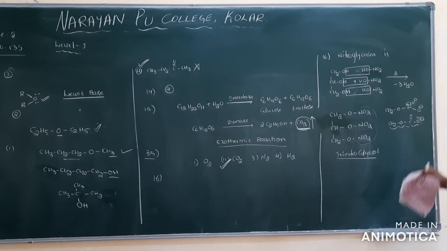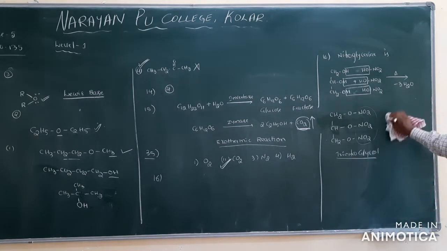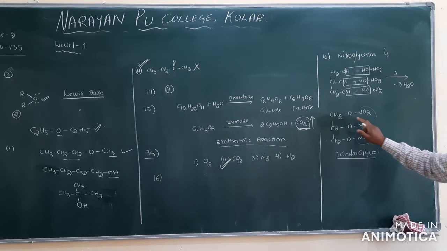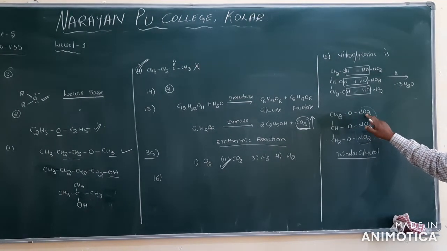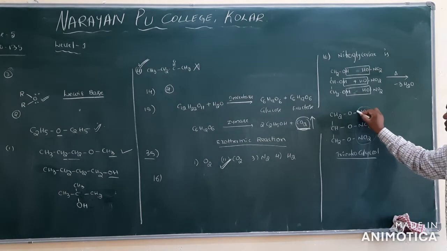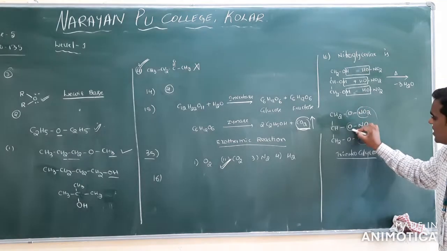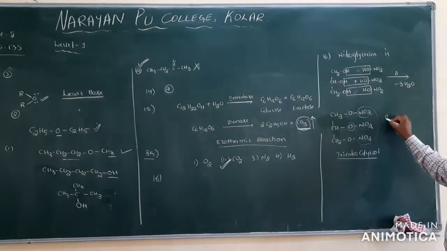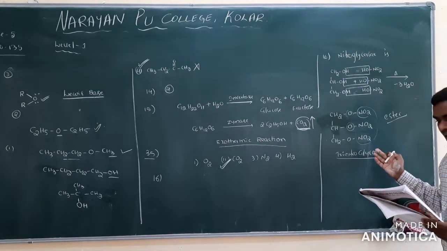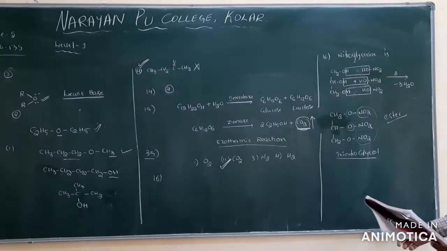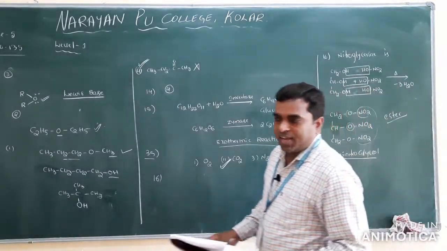So that's why this nitroglycerin is one type of ester: ONO2, OCOO. Clear? The NO2 group is there, and oxygen is there. This we call an ester. So your options are an ester, an alcohol, a nitro compound, an acid. So your option is an ester.